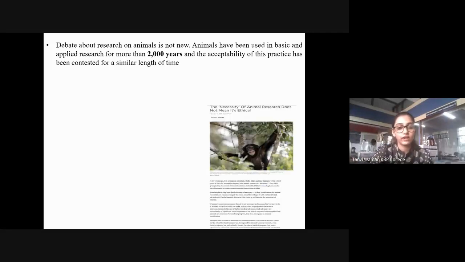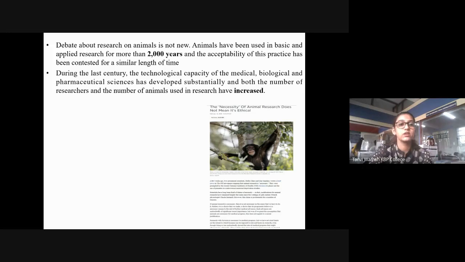Okay, so one of the articles that I just picked up for your reference. During the last century, the technological capacity of medical, biological, and pharmaceutical sciences has developed substantially, and both the number of researchers and the number of animals used in research has increased. Like we know, population has been increasing. It has never come down. It has always been increasing, and it will always be increasing. As population increases, the pharmaceutical industry has arisen, the food industry has arisen, all the industries have come up. Okay, they have grown over a period of time.